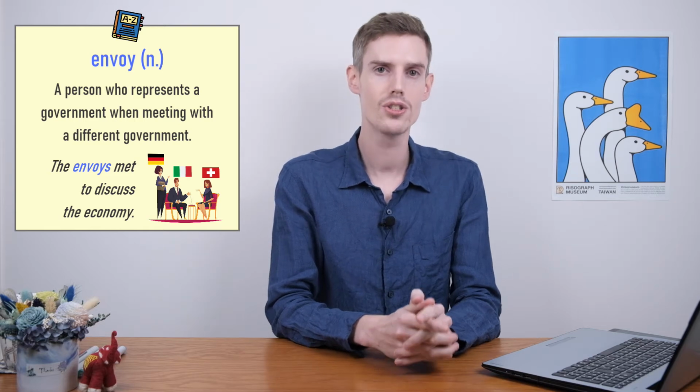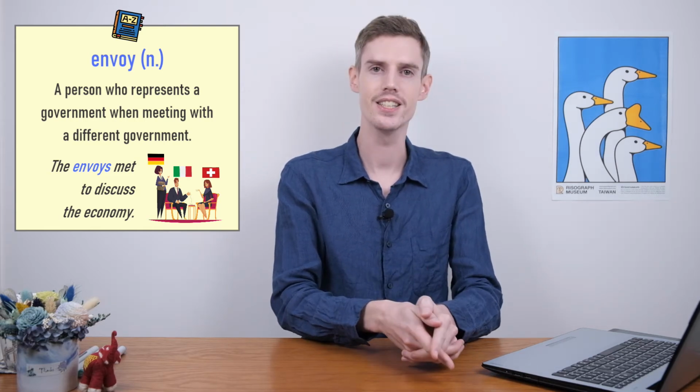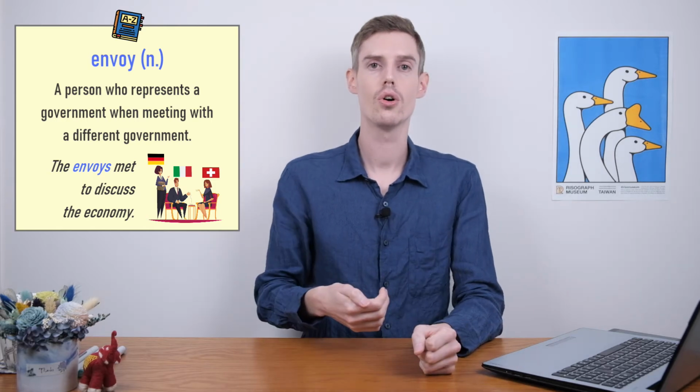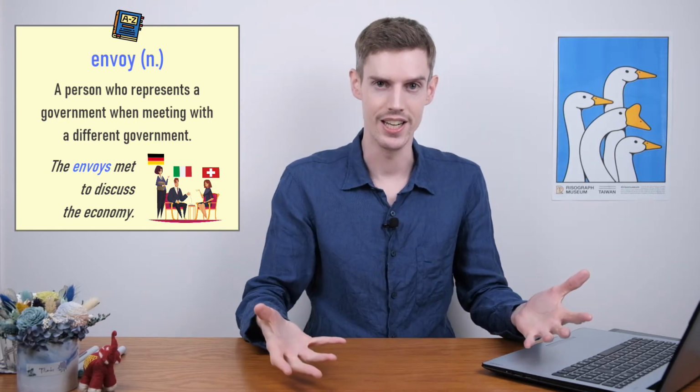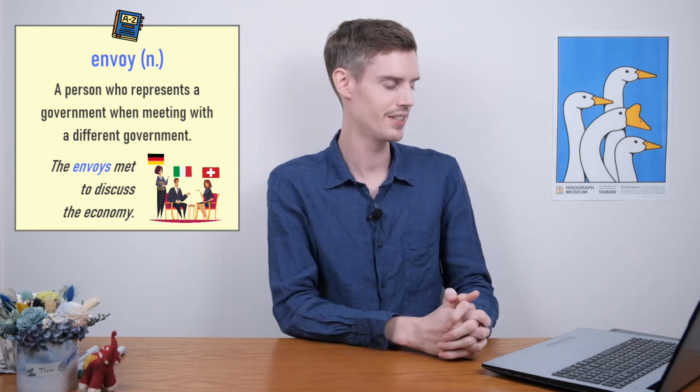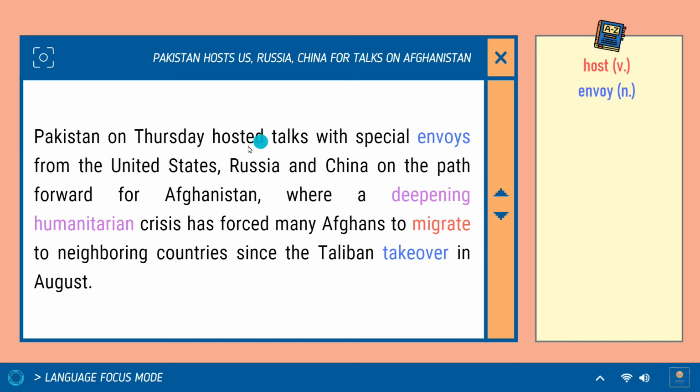So the American, Russian, and Chinese envoys have been sent to Pakistan to talk about Afghanistan. They are discussing what's going to happen with Afghanistan. Okay, there we are. So, and China on the path forward for Afghanistan, where a deepening humanitarian crisis.